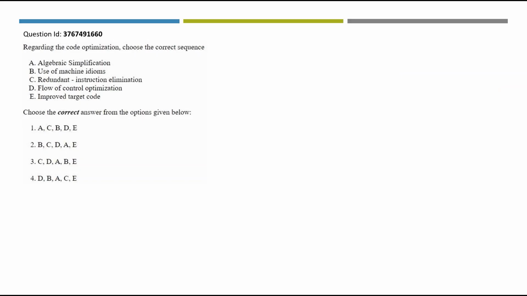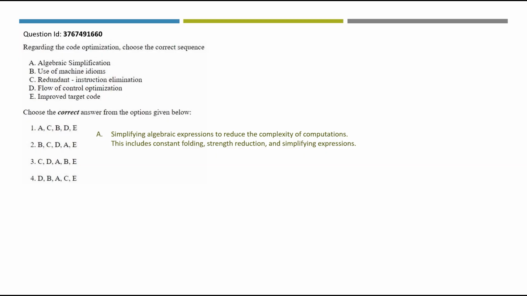Next question. Regarding the code optimization, choose the correct sequence. Algebraic simplification, use of machine idioms, redundant instruction elimination, flow of control optimization, improved target code. First we will understand what are these 5 statements. After understanding them, we will choose the correct sequence. Let's start with algebraic simplification. Simplifying algebraic expressions to reduce the complexity of computations. What does this include? Constant folding, strength reduction and simplifying expressions.